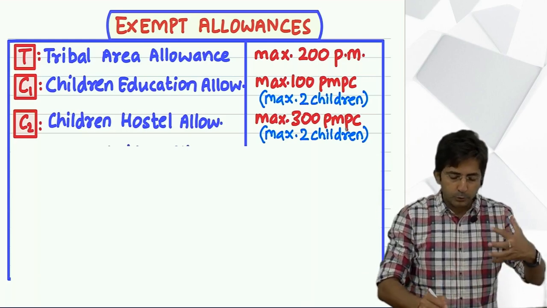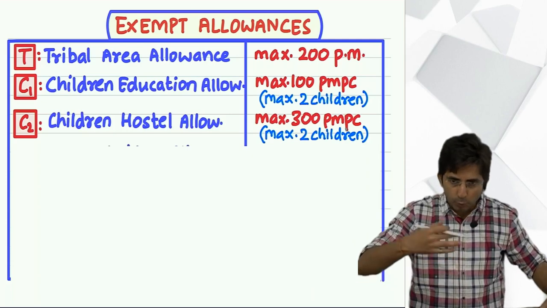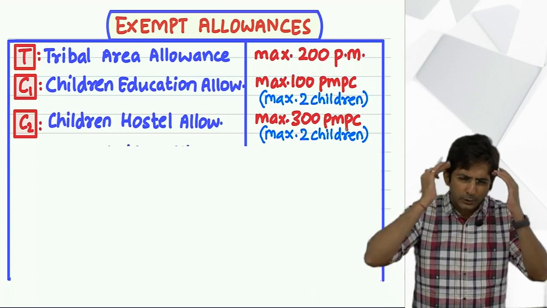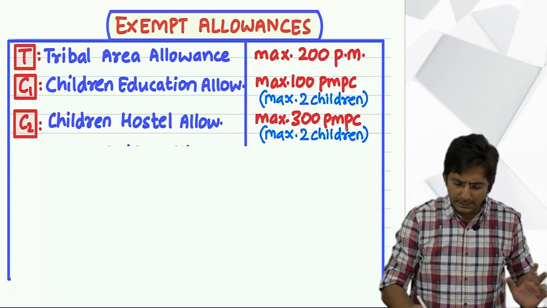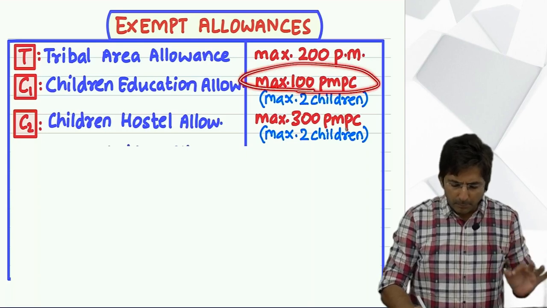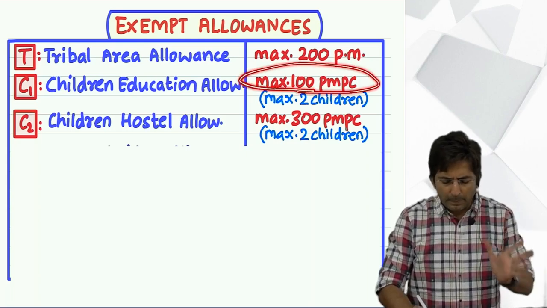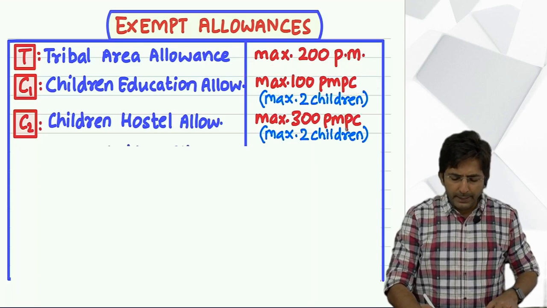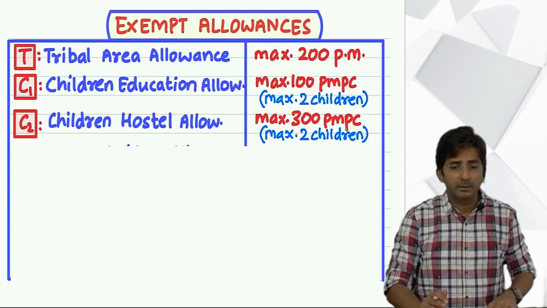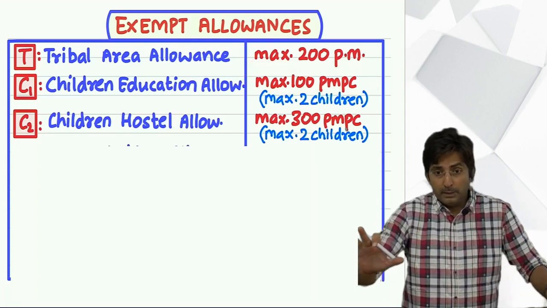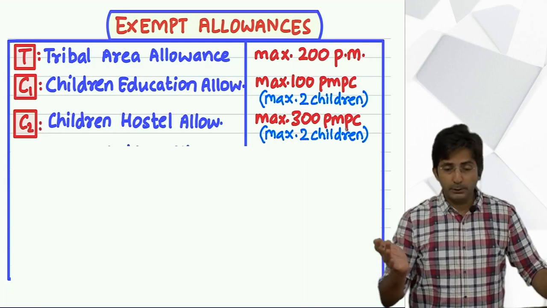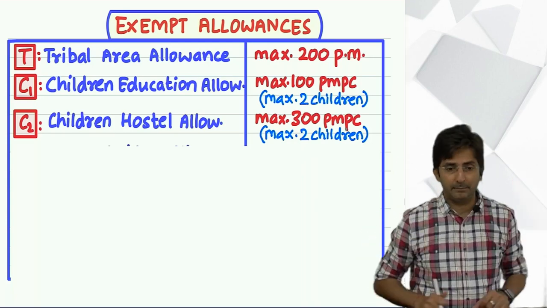See how to show the presentation of all this, we will soon see in the question. Right now you just remember the amount. What is the amount? 100 per month per child for maximum 2 children. Tell me again and again why I am writing the word maximum. At the most government can exempt this. That means if you are getting something lower, fully exempt.